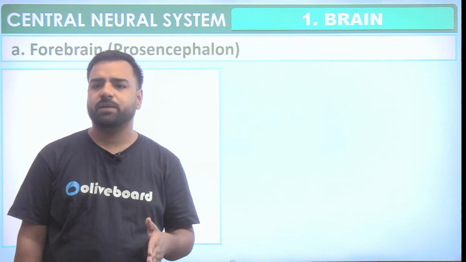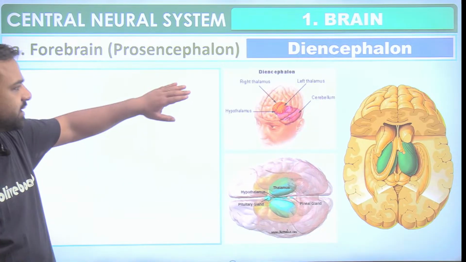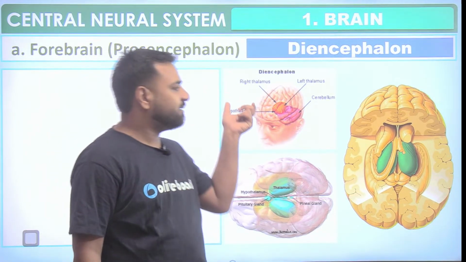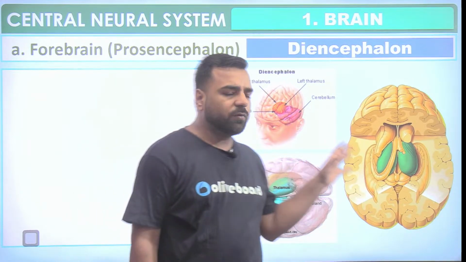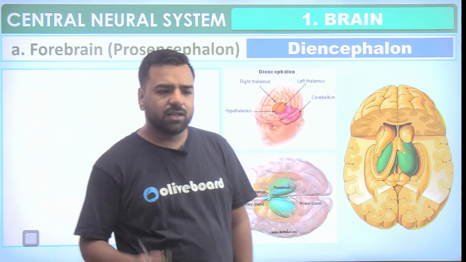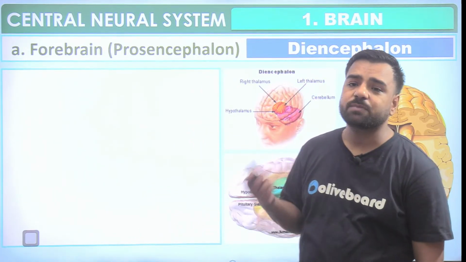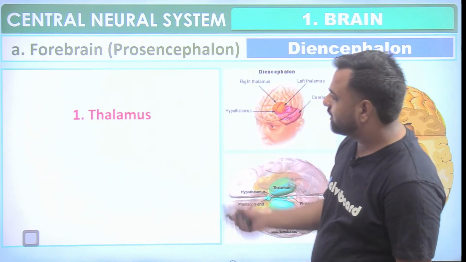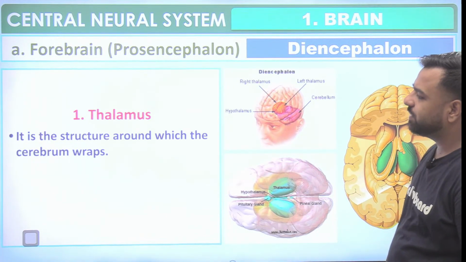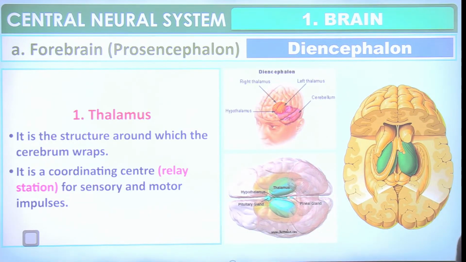Now in the forebrain, if I talk about this section, here just see, this is the right thalamus, this is the left thalamus. So this part comes under the diencephalon. In the diencephalon, we have the thalamus and the hypothalamus as well. That is also the sensory part of the brain, or we can say the emotion part of the brain. Thalamus is the structure around which the cerebrum wraps. It is a coordinating center for sensory and motor impulses.